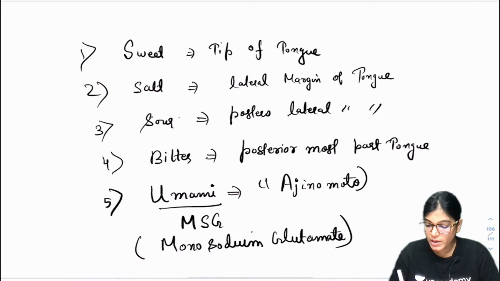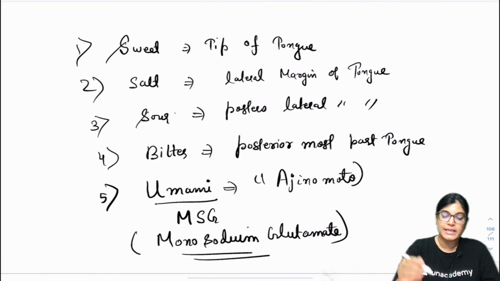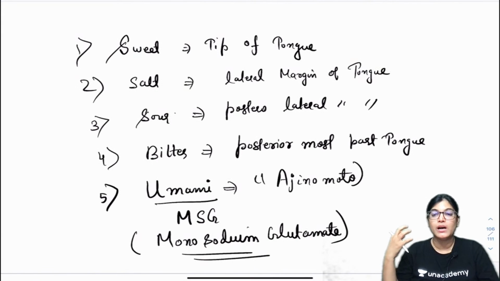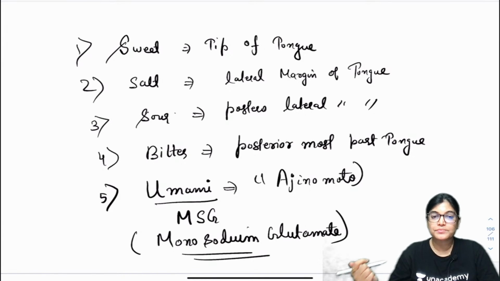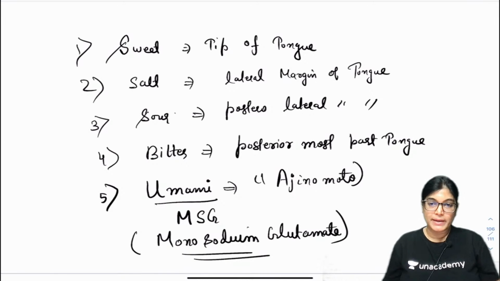So actually, a particular area is not defined for this. This is the 5th taste sensation. So a particular area is not given to this taste sensation. It is over the whole aspect of the tongue. So it is distributed over the whole area of the tongue, a diffused area of the tongue. And this is the taste sensation for Ajinomoto, monosodium glutamate.